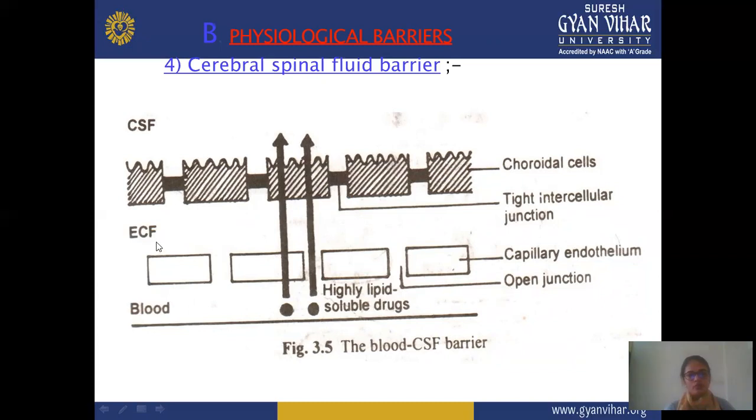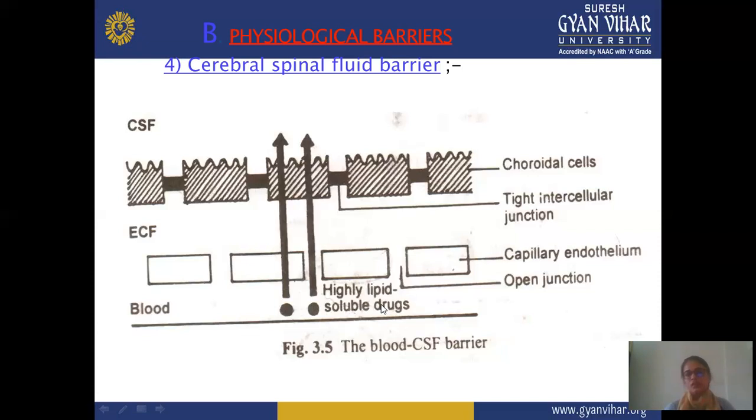membrane, or maybe crosses the ECF, having a specific property, and not all drugs pass through this membrane or through the cerebrospinal fluid barrier. In this also there are certain conditions; only specific drugs pass by this membrane. In this, first, you can see that your drug is highly lipid soluble or hydrophilic in nature, same as the previous barrier. You can easily cross this cerebrospinal fluid barrier, otherwise there are certain problems.